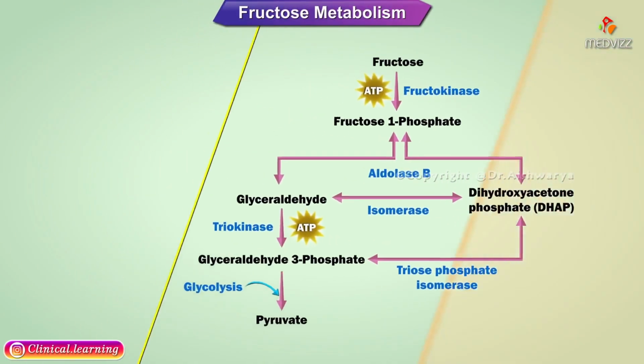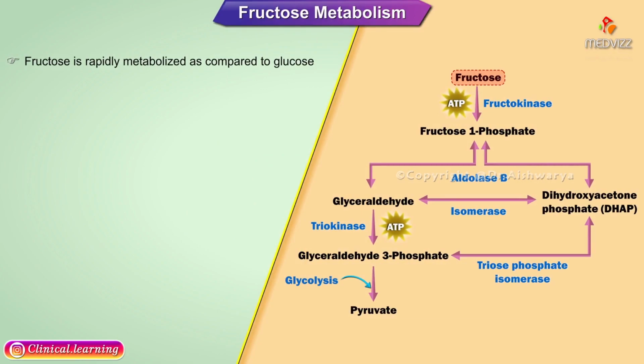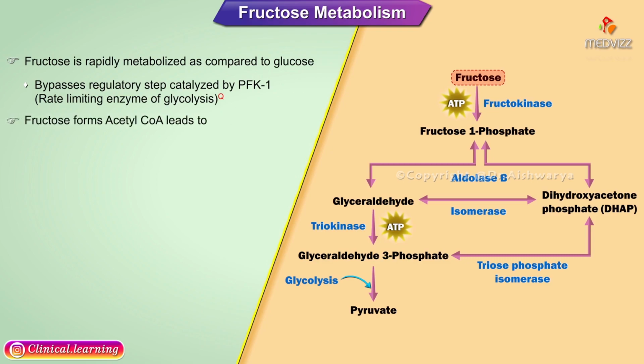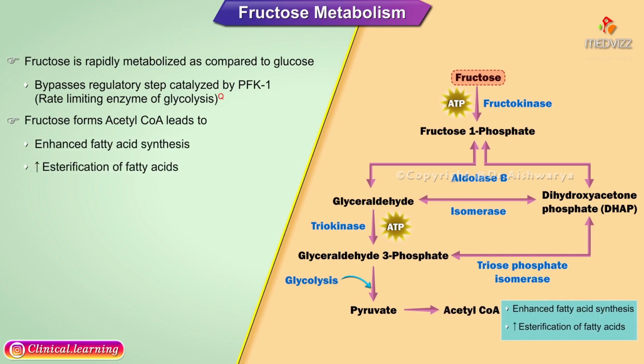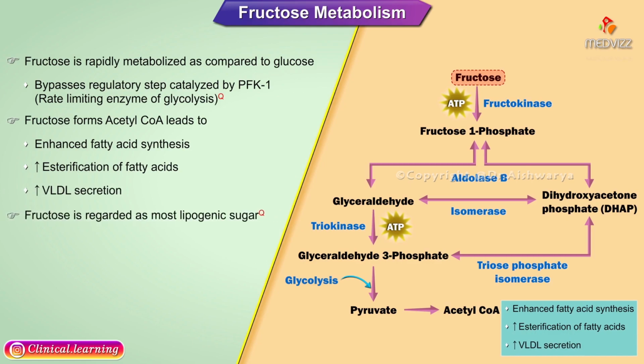Metabolism of fructose. Fructose is rapidly metabolized as compared to glucose because it bypasses the regulatory step catalyzed by PFK1, which is a rate-limiting enzyme of glycolysis. Further, fructose forms acetyl coenzyme A, which leads to enhanced fatty acid synthesis, increased esterification of fatty acids, and increased VLDL secretion, thus fats. So fructose is regarded as the most lipogenic sugar.